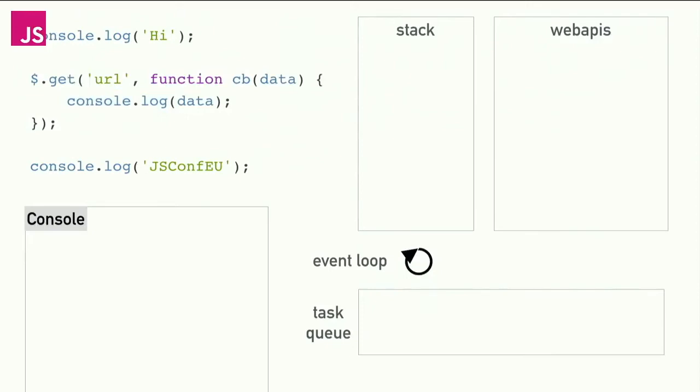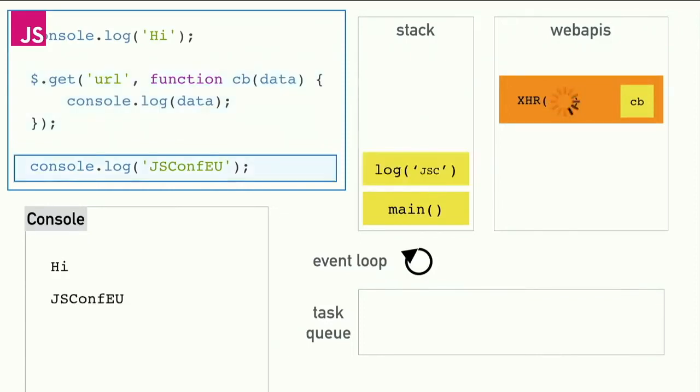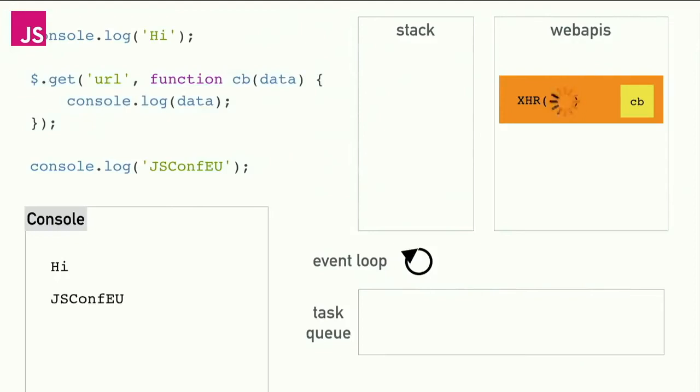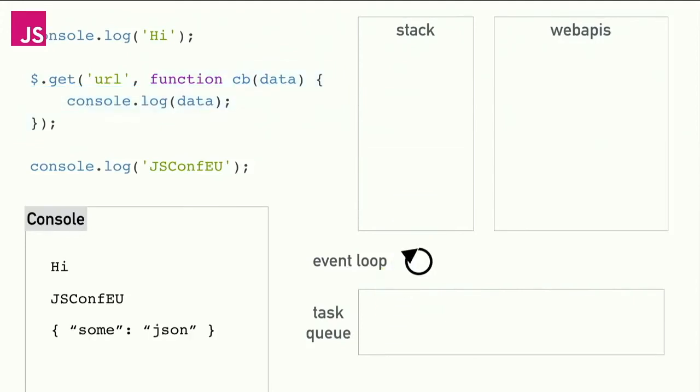OK. So all these web APIs work the same way, right? If we have AJAX requests, we make an AJAX request to a URL with a callback. It just works the same way. Sorry. Console.log hi, make an AJAX request. The code for running that AJAX request does not live in the JavaScript runtime. It lives in the browser as a web API. So we spin up an XHR web API with a callback in the URL. Your code can continue to run until that XHR request completes, or doesn't complete. It may never complete, but that's OK. Your stack can continue to run. Assuming it does complete, the callback gets pushed onto the queue, picked up by the event loop, and it's run. Right? That's all that happens when an async call happens.